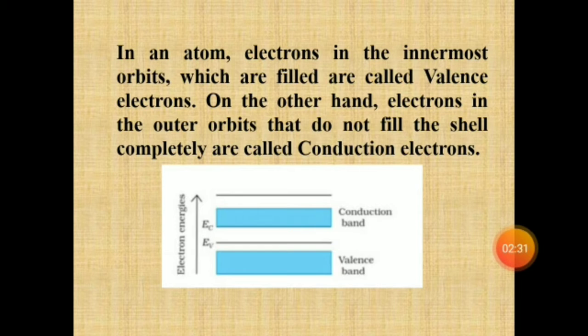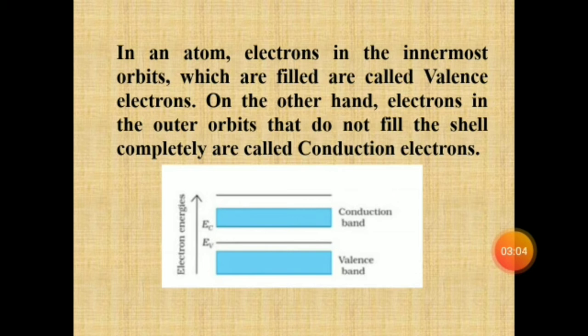In this picture we can see the conduction band and valence band, where EC is the lowest energy of the conduction band and EV is the highest energy of the valence band. This is a general band diagram of solid systems.